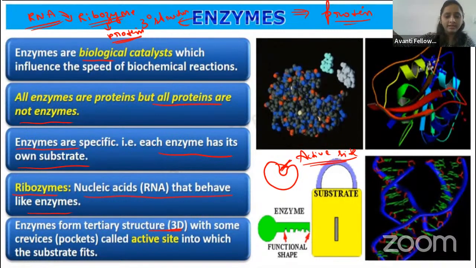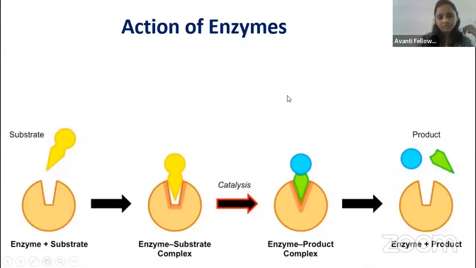If you take the quaternary structure, more than one polypeptide chain is present, right? The example for the quaternary structure is hemoglobin. It is made up of 2 alpha chains and 2 beta chains. That is the quaternary structure, right, guys? So now let us talk about the next topic. Coming to the structure here, the enzyme.